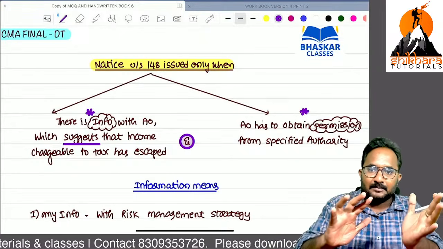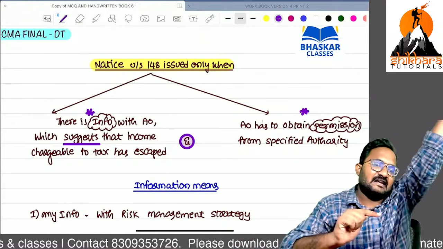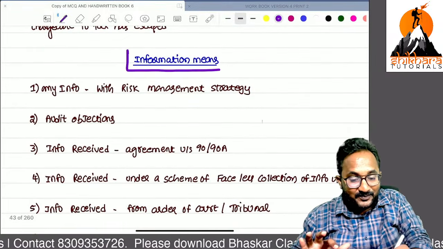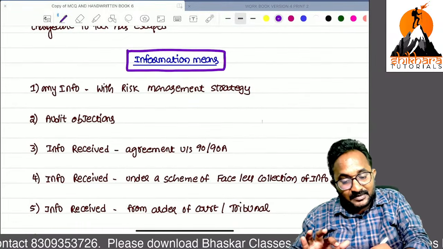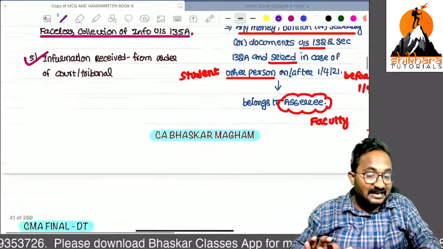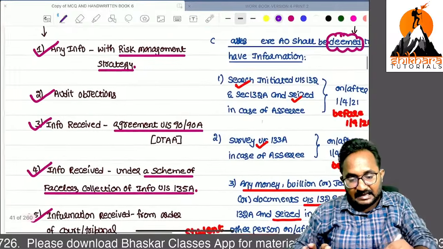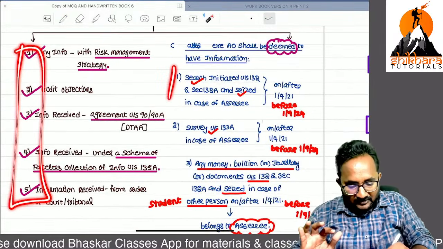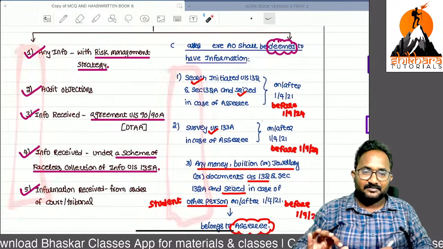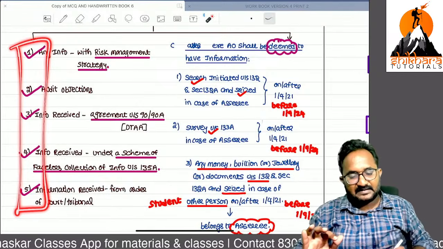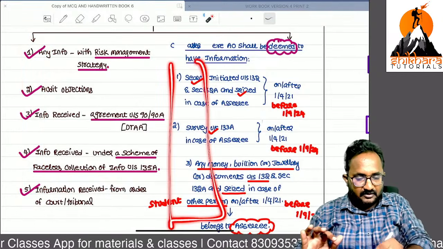The same concept, but only one thing: search cases are removed. Now, information means, I will tell you. Previously, information covered general cases, that means normal information, 5 cases, and deemed to have information, 3 cases. Remember, normal information 5 cases, deemed to have information 3 cases.